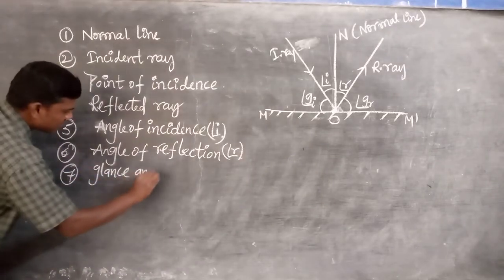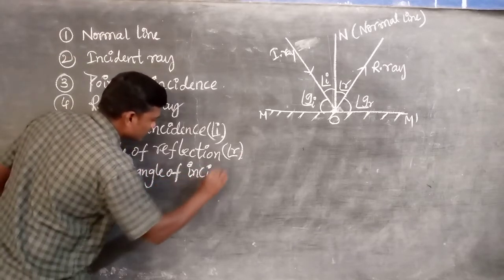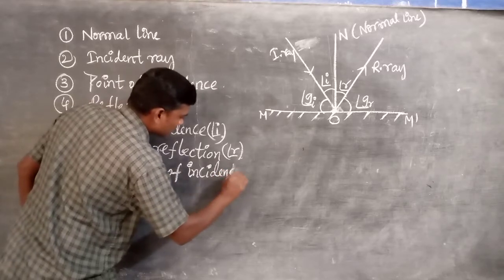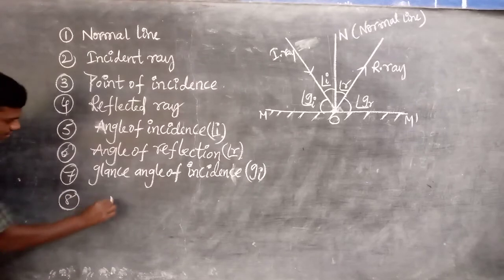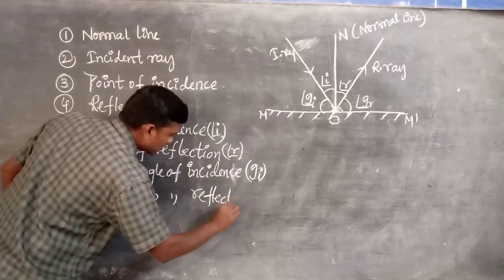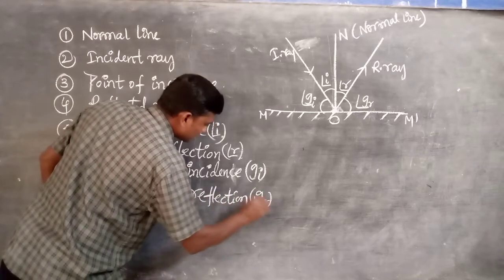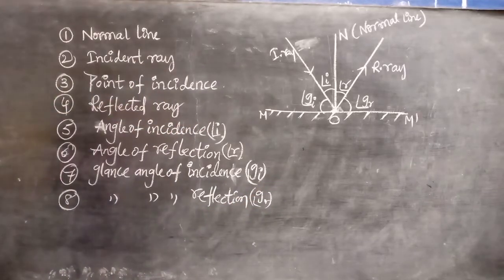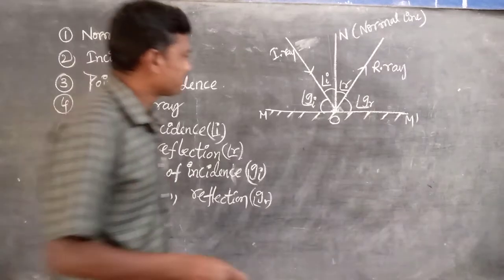Next, the glance angle of incidence, and next, the glance angle of reflection. So these are the main terms involved in which concept? The reflection concept. So listen here.